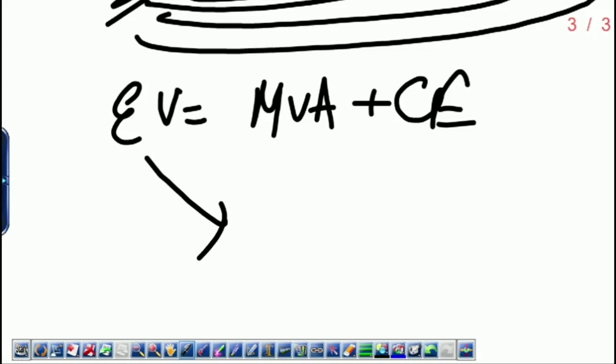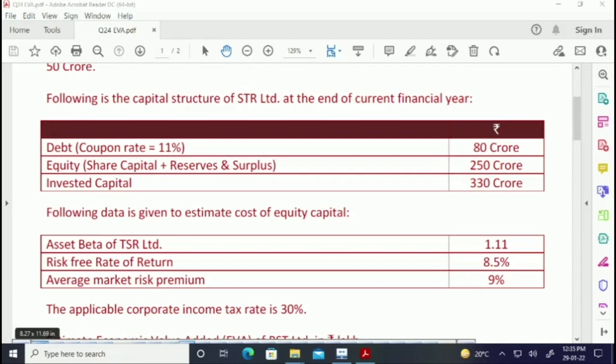Just that we are doing this sum, that does not mean that you have the alibi of not doing what was taught in class. Okay, we had done in class the entire structure of how equity valuation is done via the economic value added approach. Let's look at the solution.